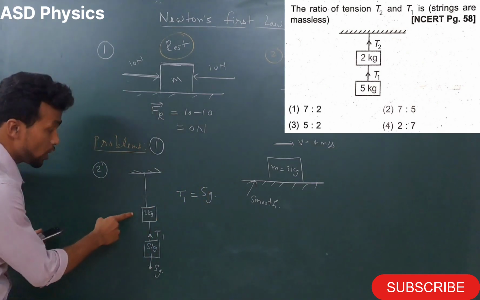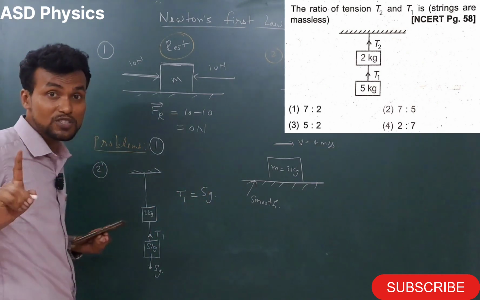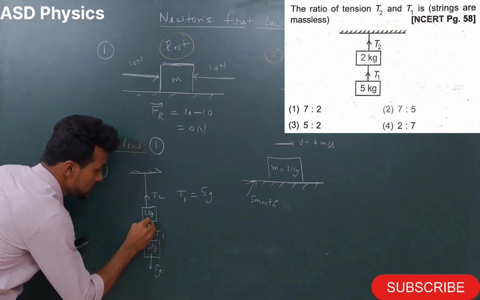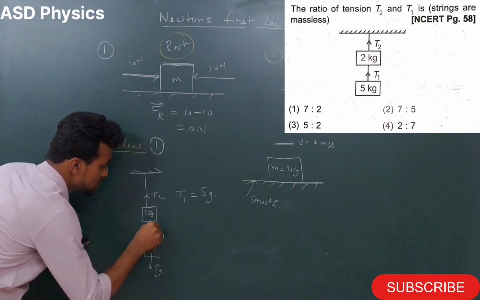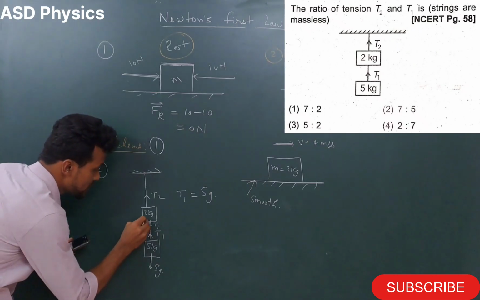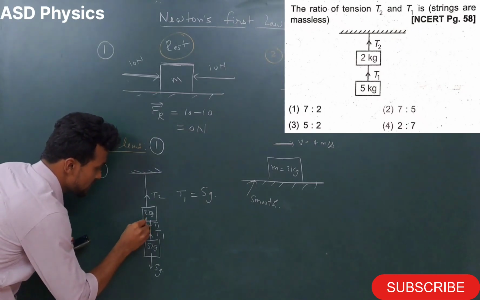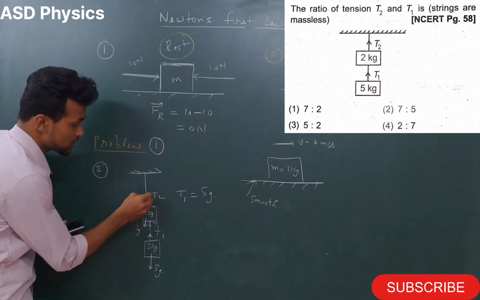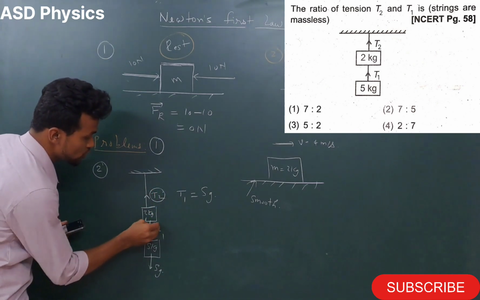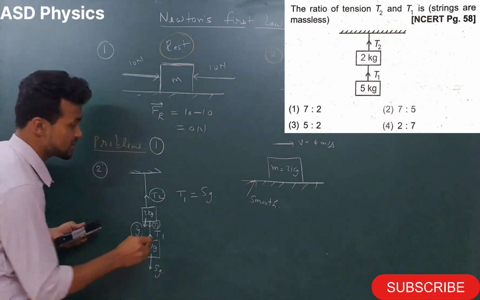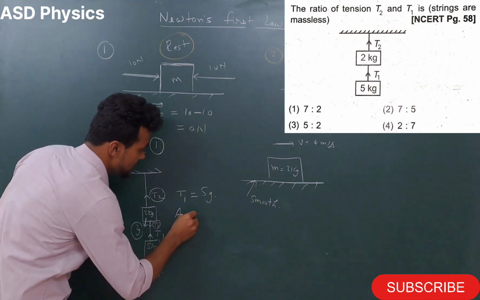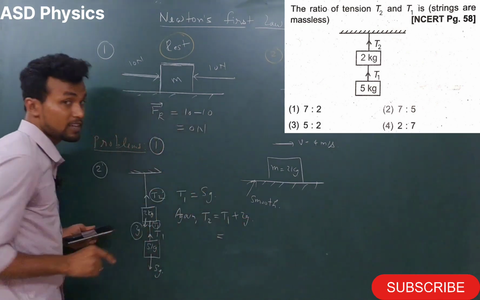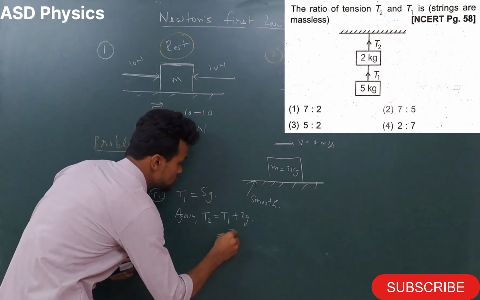Now let's come to this block. On this block how many forces are there? Yes, one tension T2, this tension T1 away from the point of contact, and the weight of the block 2g. Here also the forces should be balanced. So T2 equals T1 plus 2g. T1 is 5g, so 5g plus 2g is 7g.